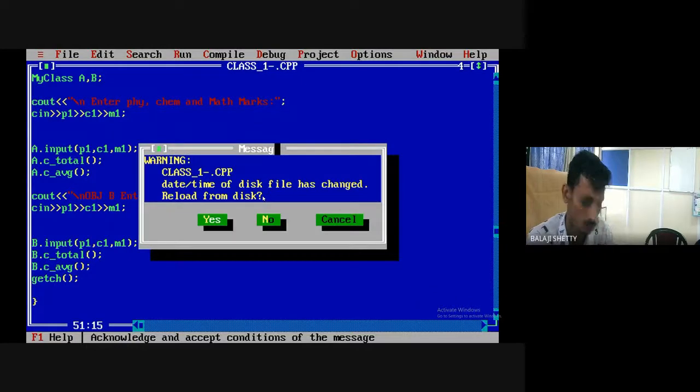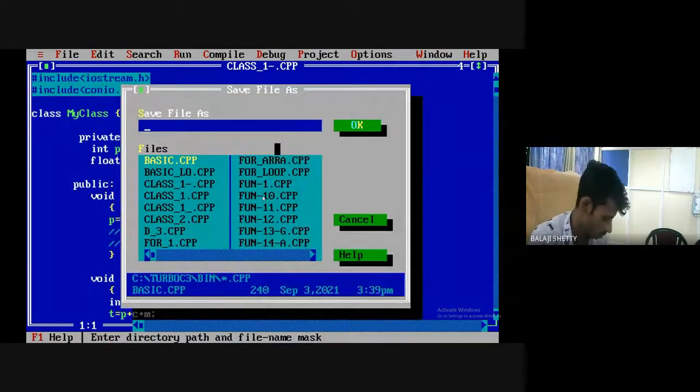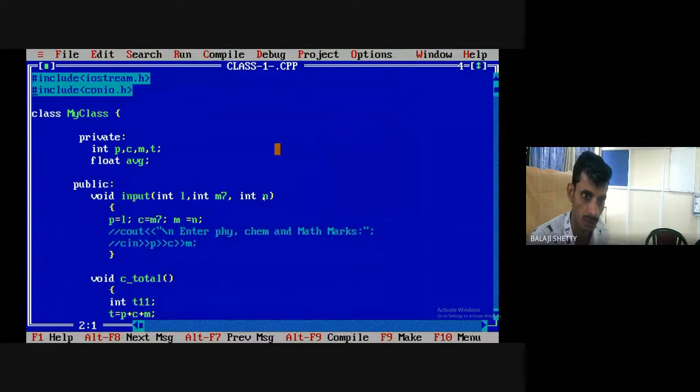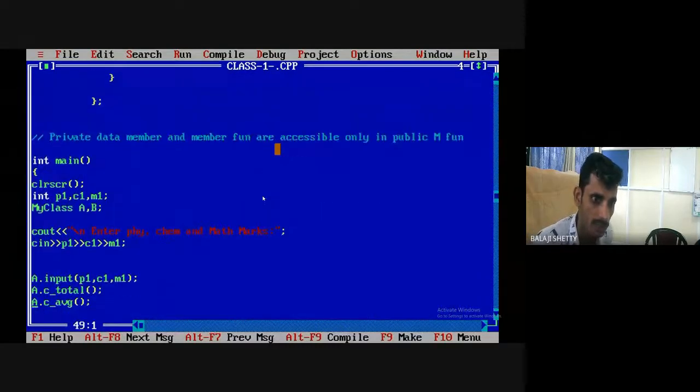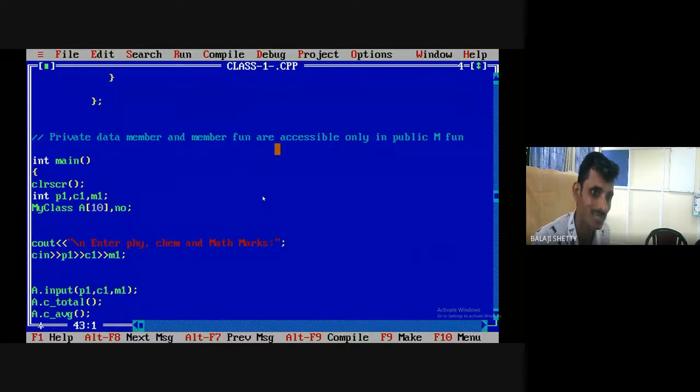Array of objects. Okay, RTF, save as. Class 1 array of object. It's very simple. Simply create array of objects by specifying its size, and here ask number of objects. Here take it as NO, number of objects, and ask the user how many objects there are. Cout. Okay, first I will make it static, and here again I have to create array of objects.